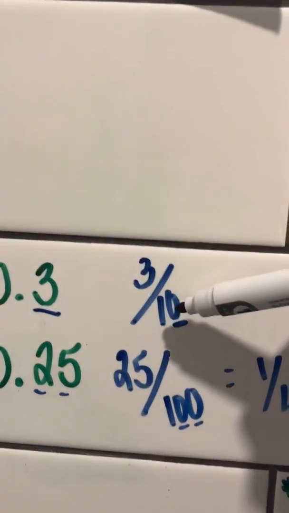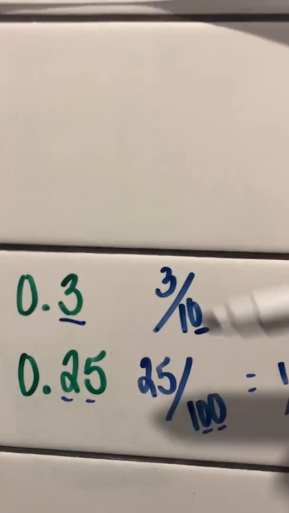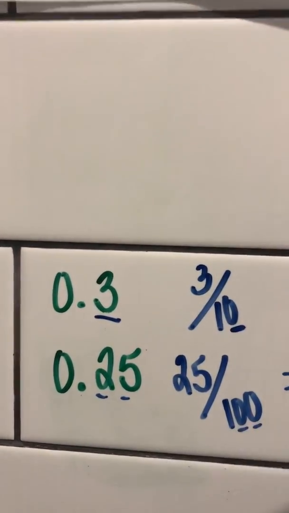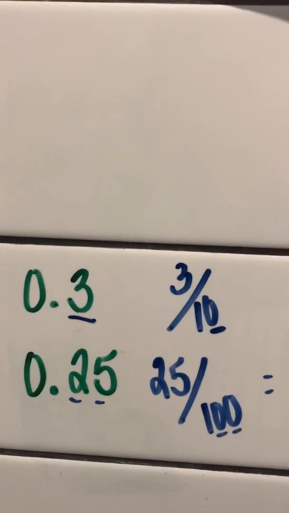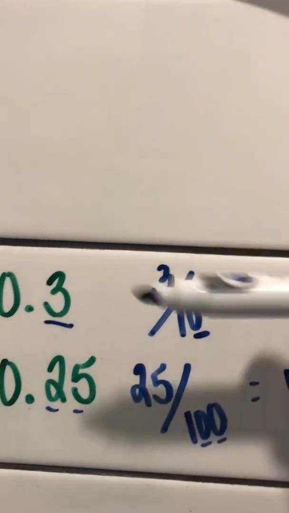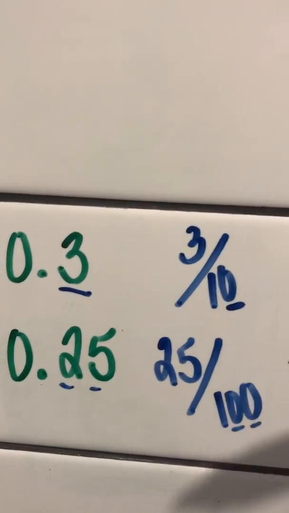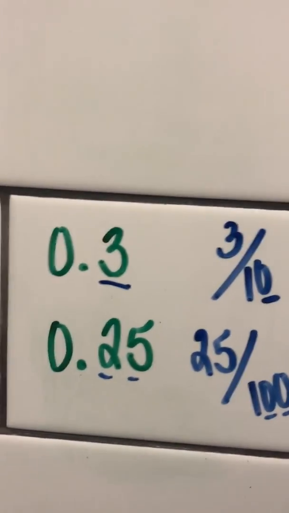Powers of 10, the number 10 is really important for writing terminating decimals as fractions. The number 9 is going to be big for us today in writing repeating decimals. So terminating decimals, 10 is important. Repeating decimals, it's going to be the number 9 that we're going to see over and over.